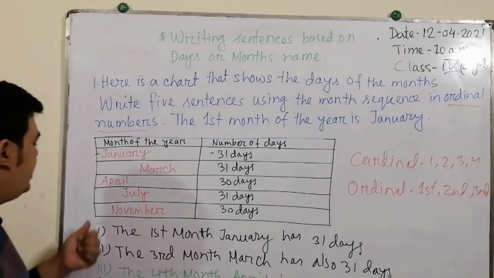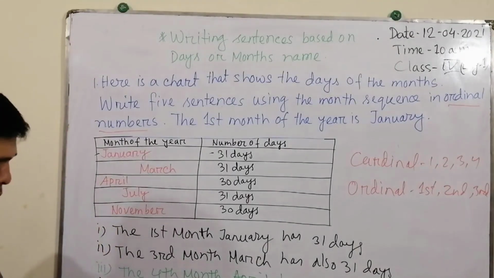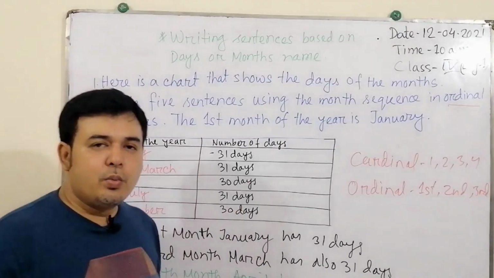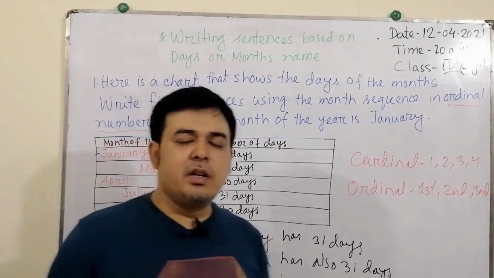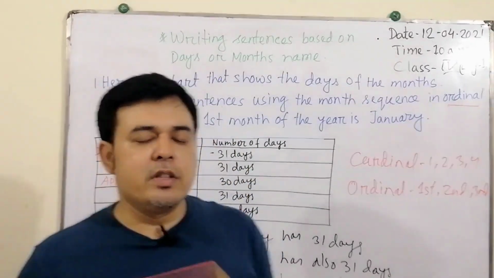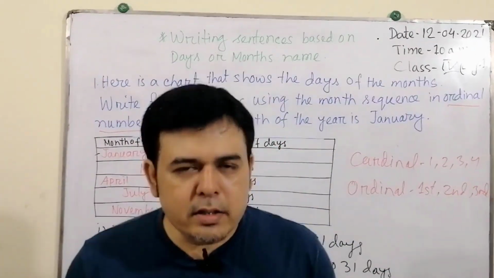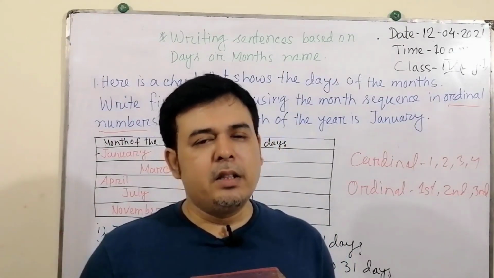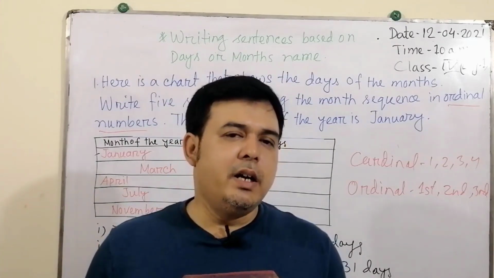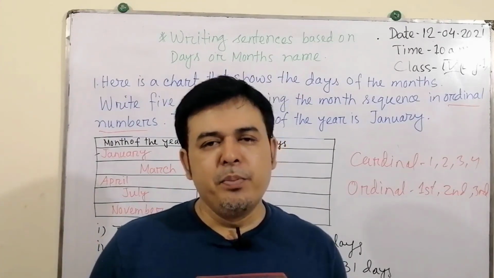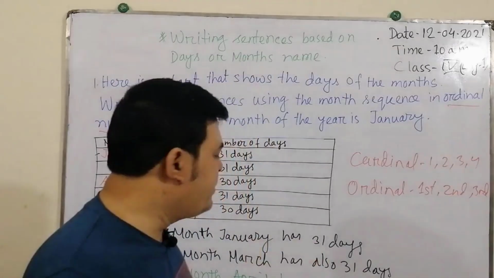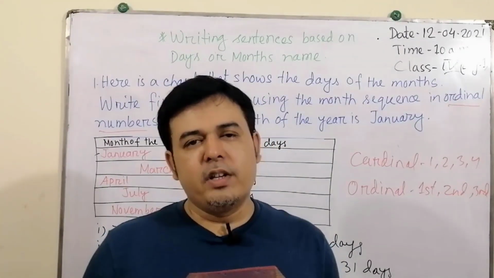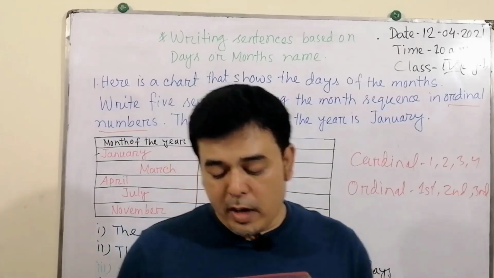And the fifth one, what is it? November, and there are 30 days. So what will you write? What is the month sequence of November? The month sequence of November is 11th. So you will write here, the 11th month November has 30 days. Thus you will write 5 sentences, and there will be 5 marks for these 5 sentences. Hope that you understand it.